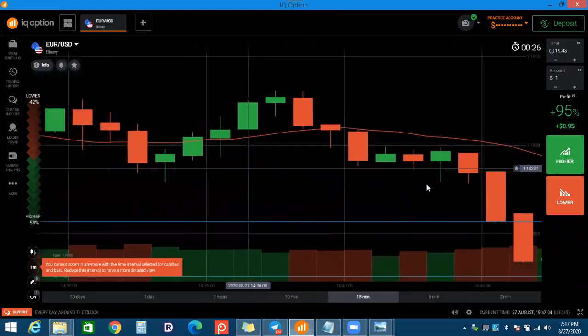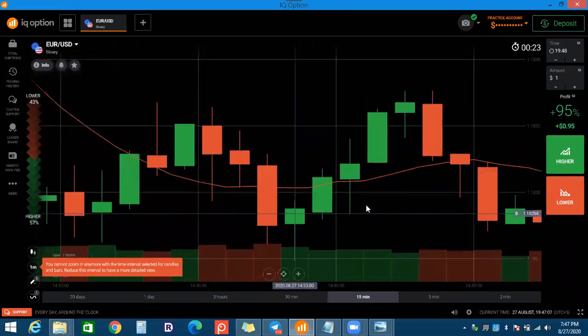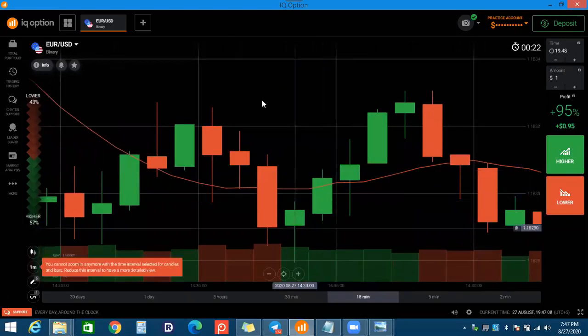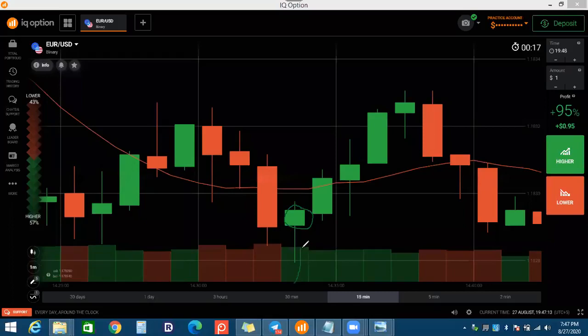So here you can understand. That is a small candle, the volume is bigger. And the bigger candle, the volume is smaller. With the smaller volume, we can understand why the next candlestick goes up, because there is a support level and a resistance level.